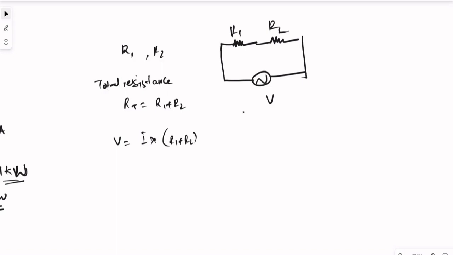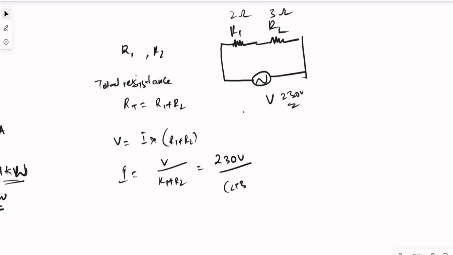Let's say we have 2 ohms here and 3 ohms here and we have 230 volts. What will be the current flow? I equal to V divided by R1 plus R2. V is 230 volts divided by 2 plus 3, that is 5. So 230 divided by 5. How much are we getting? That will be the current which this circuit will take, which is almost equal to 46 amps.